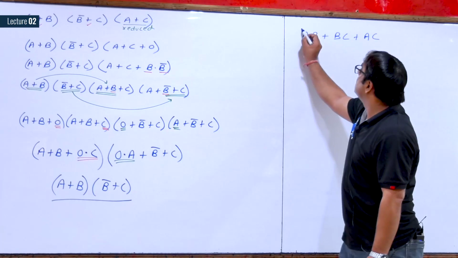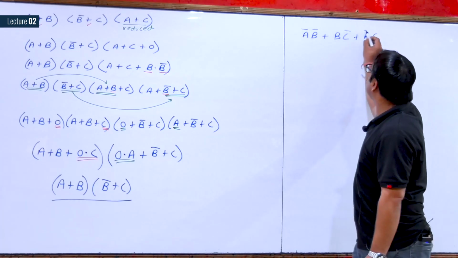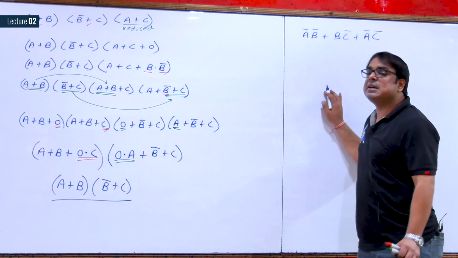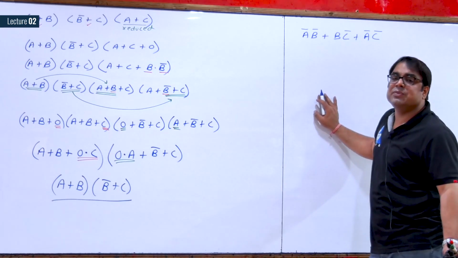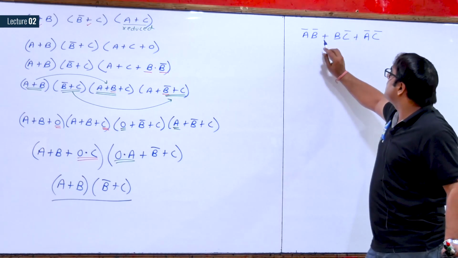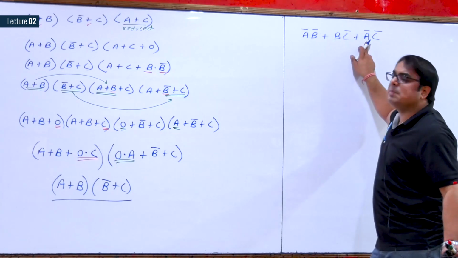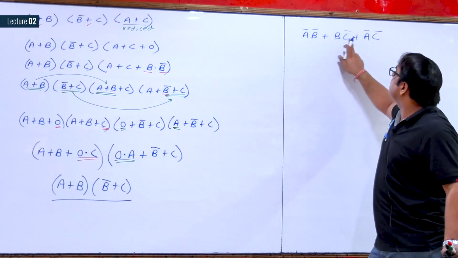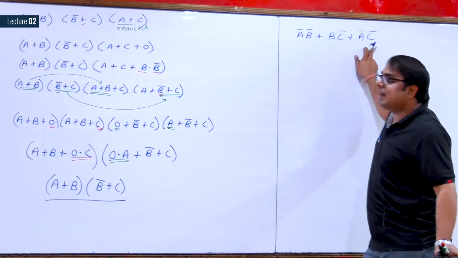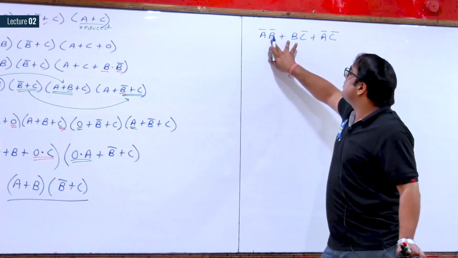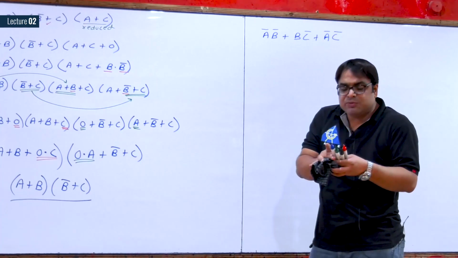So see here, tell me which variable is present in both the formats. That variable is B. Because A is present only in the complemented format, C is present only in the complemented format, B is the variable which is present in both the formats.